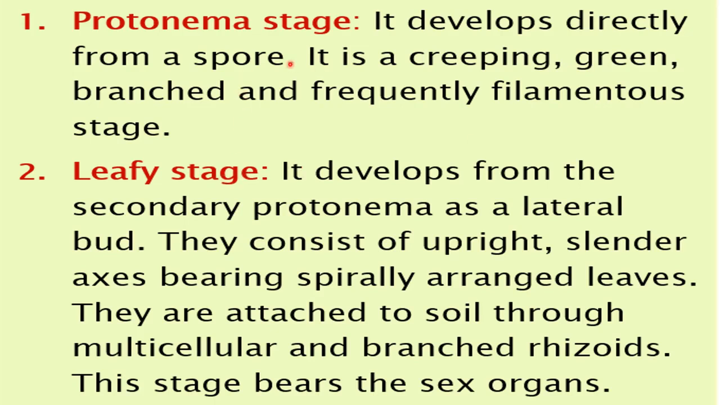Then after this protonema stage, the leafy stage is formed, and it develops from the secondary protonema. When the protonema stage converts into the secondary protonema stage, it gives rise to the leafy stage. So it develops from the secondary protonema as a lateral bud. A bud is a structure which gives rise to a new structure. So this leafy stage arises from the protonema as a lateral bud.